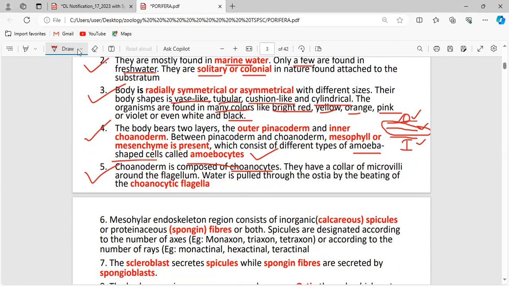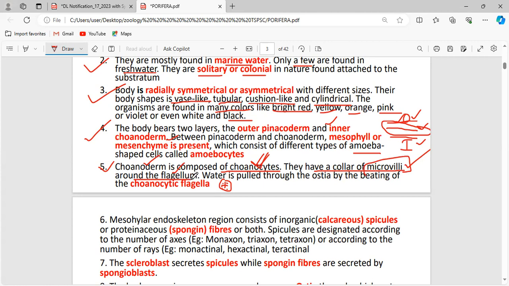Choanoderm is composed of the choanocytes. As the mesenchyme is composed of amoebocytes, this inner choanoderm is composed of choanocytes. What is the function of these choanocytes? They have a collar of microvilli around the flagellum. The most important question is which type of cells have the flagella. Choanocytes, the cells of the choanoderm, the inner layer, have microvilli around the flagellum.